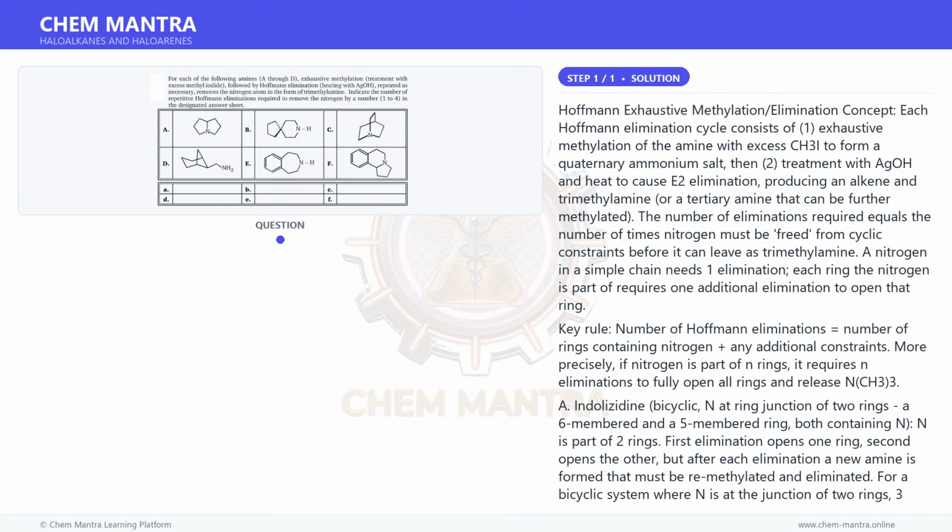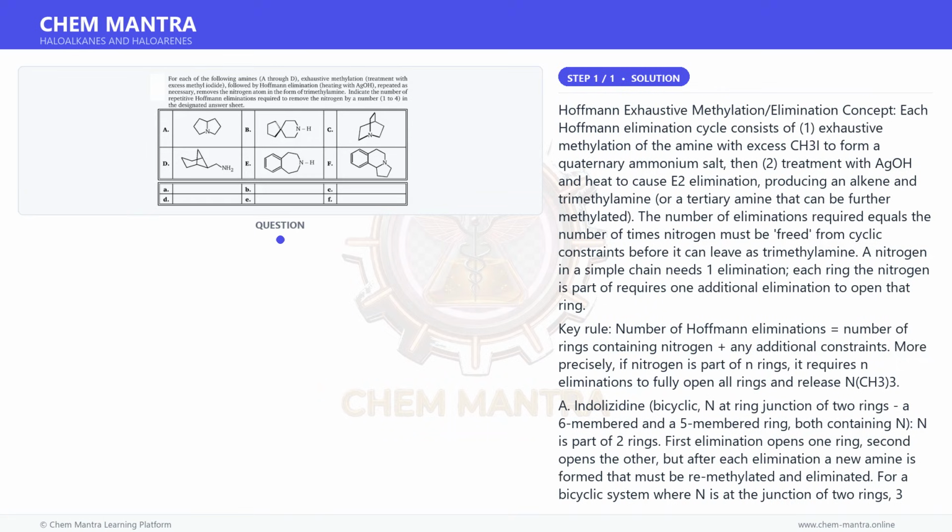The number of eliminations required equals the number of times nitrogen must be freed from cyclic constraints before it can leave as trimethylamine. A nitrogen in a simple chain needs 1 elimination. Each ring the nitrogen is part of requires 1 additional elimination to open that ring. Key rule: the number of Hofmann eliminations is equal to the number of rings containing nitrogen plus any additional constraints. More precisely, if nitrogen is part of n rings, it requires n eliminations to fully open all rings and release NMe3.